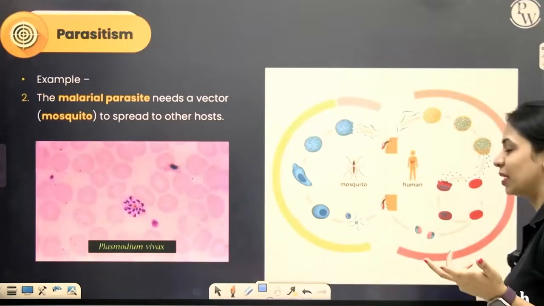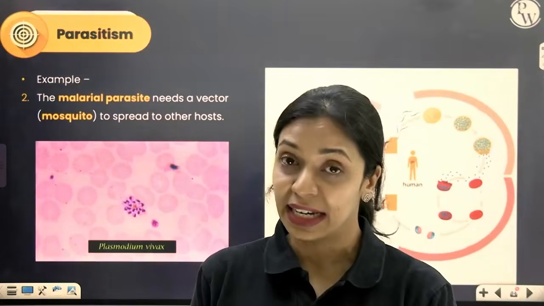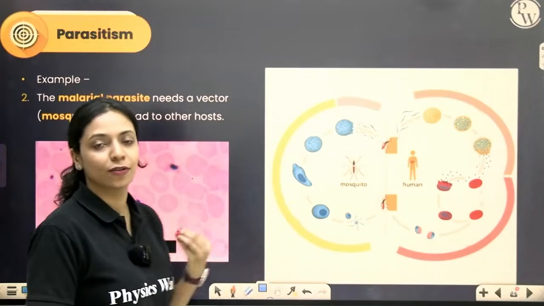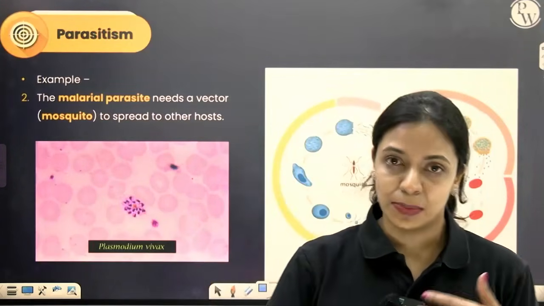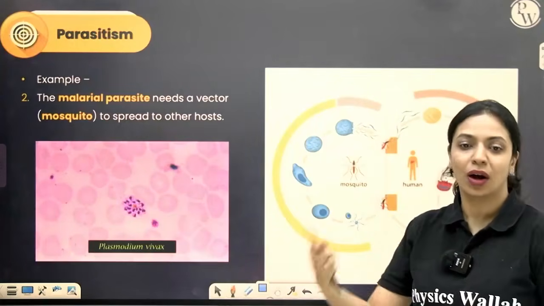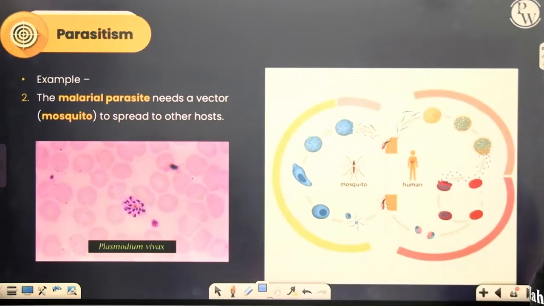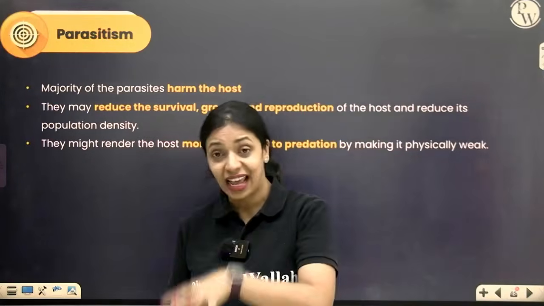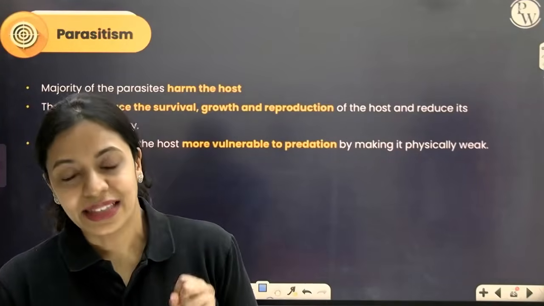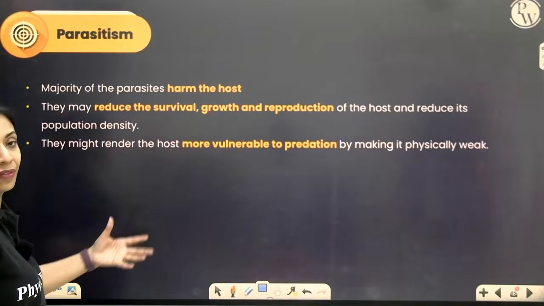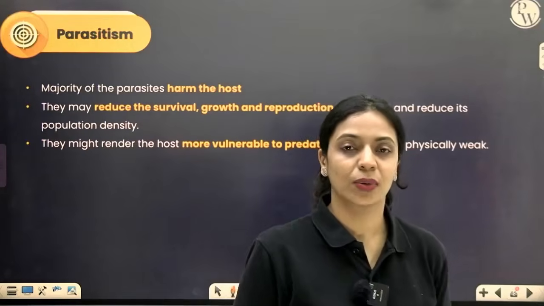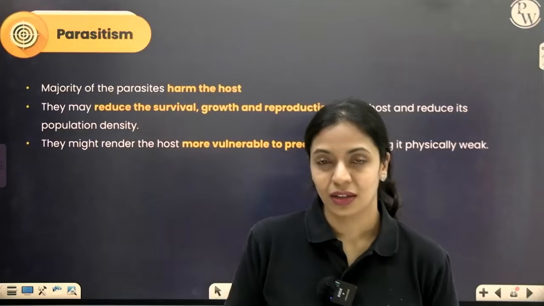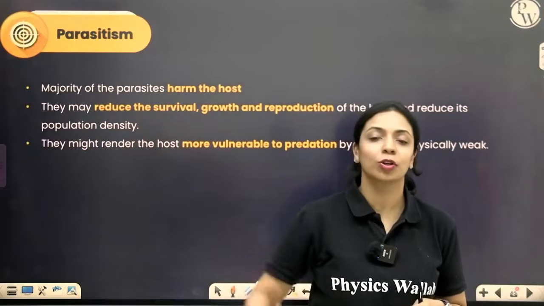And everybody knows about the malarial parasite Plasmodium. You've learnt about it in detail in the chapter Human Health and Diseases. So this malarial parasite also needs a vector in the form of a mosquito for transmission to occur, right? So these are some examples. So most of the parasites will harm the host because it's deriving nourishment from it. And they may even reduce the survival, growth and reproduction of the host. Okay. When a host is infested with a parasite, they become very weak. Because they become very weak, they are more vulnerable to predation now.